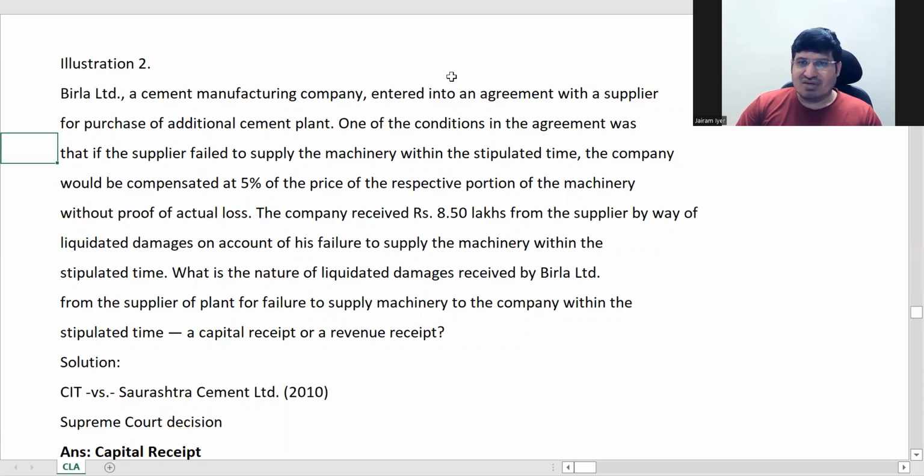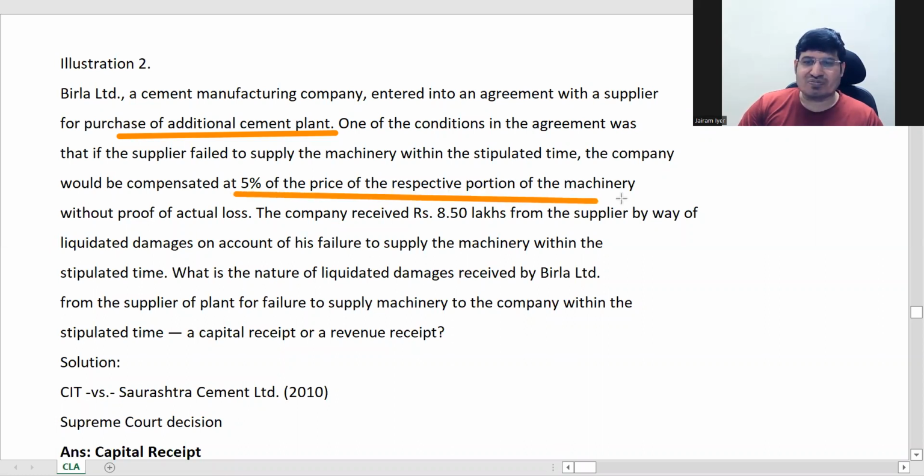So in this, there was a cement manufacturing company. It wanted to purchase an additional cement plant. It already had cement plants and it wanted an additional one. And the condition with the supplier was you have to give it in proper time. If you did not supply in proper time, then 5% of the price was the compensation. That was the condition.